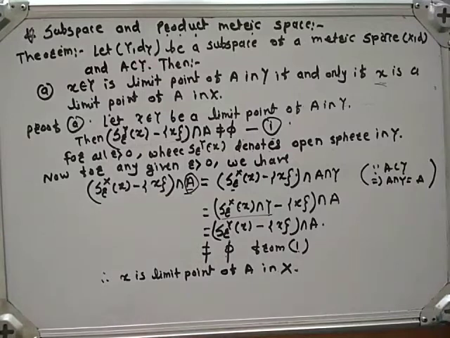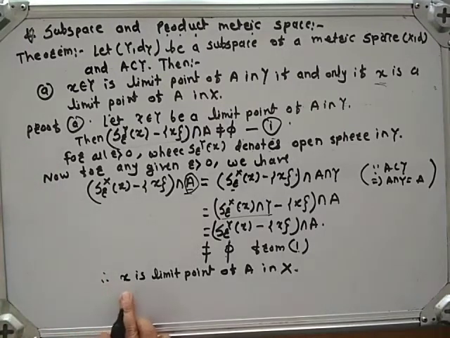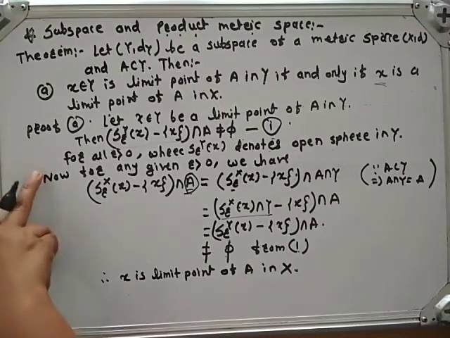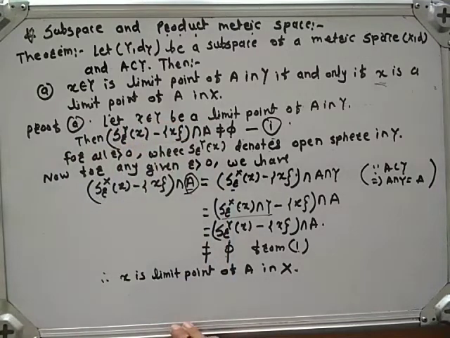Okay. Converse can be established by retracing the above steps. Means if you go in the reverse direction, that is, if you assume that x is a limit point of A in X, and you go in reverse, we get x belongs to Y is a limit point of A in Y. Now we will prove part B.